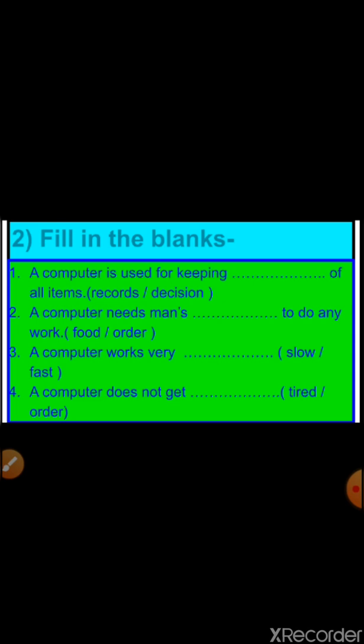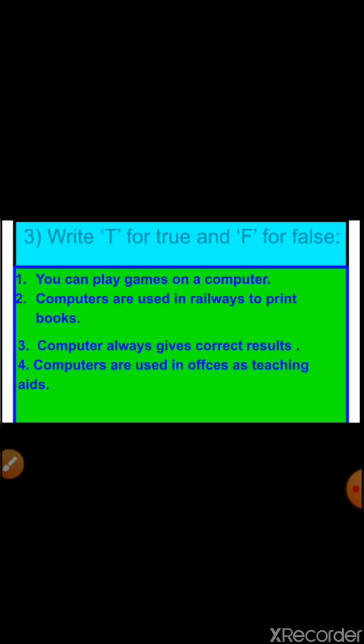Question number 2 is fill in the blanks. Children, you have to fill all the blanks from the options given below. Question number 3 is true and false. Children, you have to write T if the statement is true and write F if the statement is false.